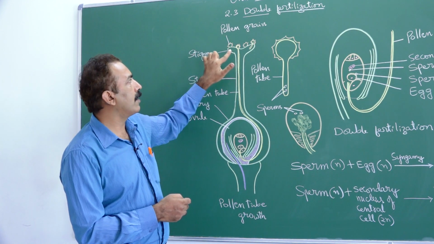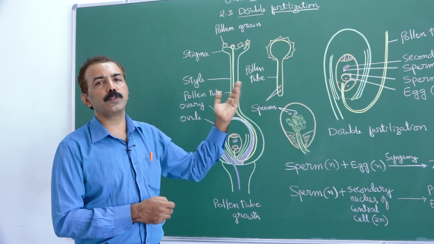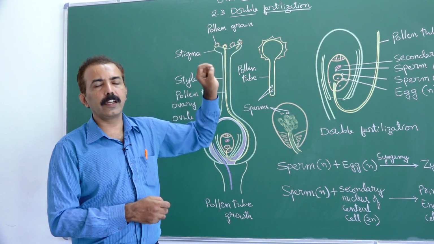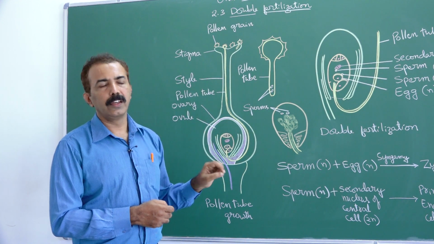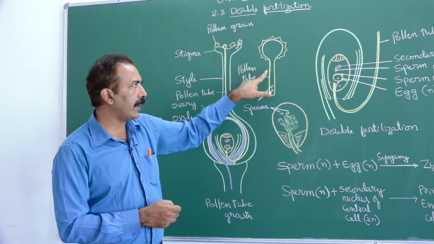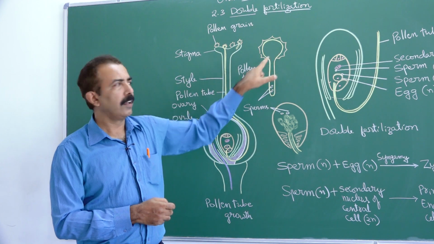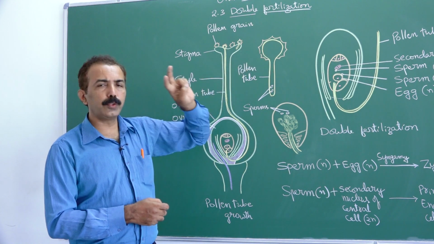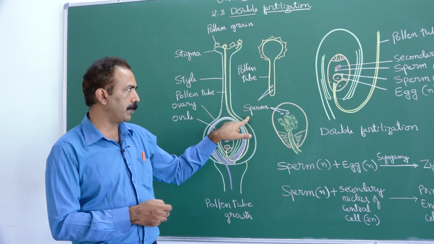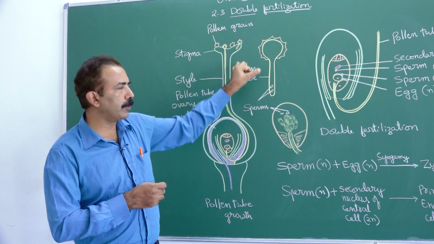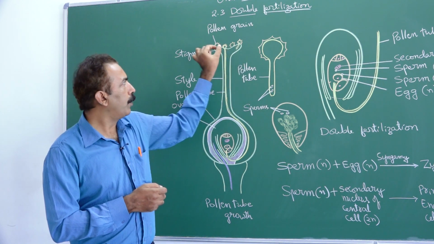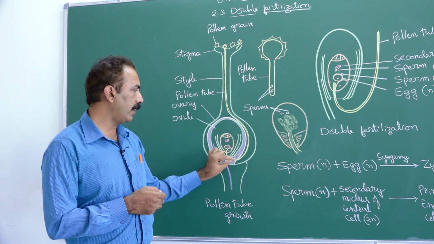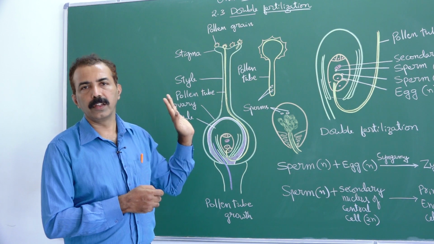When the pollen grain is favored, when it is given a chance to germinate, remember there will be openings in the exine called germ pores. Through the germ pore, the intine extends out. You call it the pollen tube. The pollen grain carries two male gametes or sperms. They are carried through the pollen tube. The pollen tube grows through the style, reaches the ovary and then enters into the ovule.